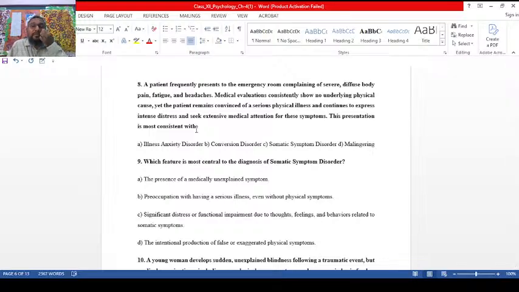For example, you will get confused here. The word conversion is also used here, they gave one word actually, but it is not that one. Why? Somatic symptom, people experience physical symptoms without any evidence. Illness anxiety, people experience anxiety symptoms without any evidence. Conversion disorder, reported loss of basic body functions.